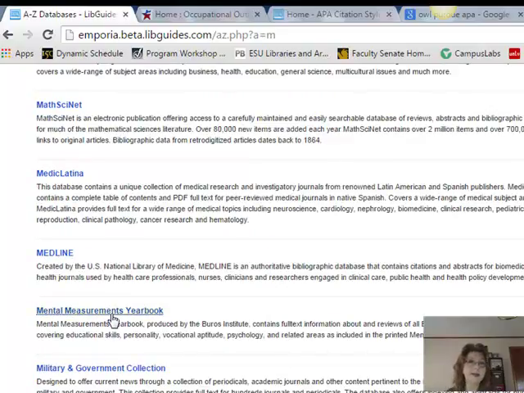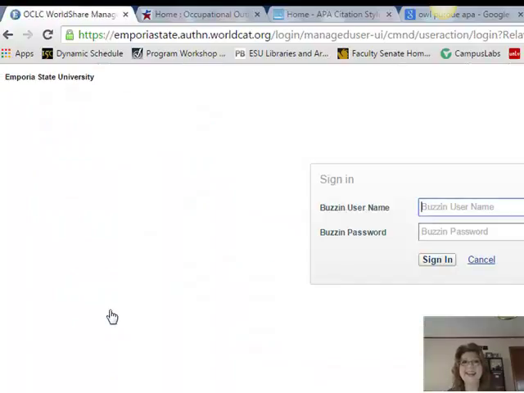Now this one is a little bit different. This is not the same as PsycInfo or SocIndex with full text or other databases that talk about different topics. The Mental Measurements Yearbook, as we see here, contains full text reviews of standardized tests. So why would we want to use this? Well, we're going to go ahead and click on Mental Measurements Yearbook.